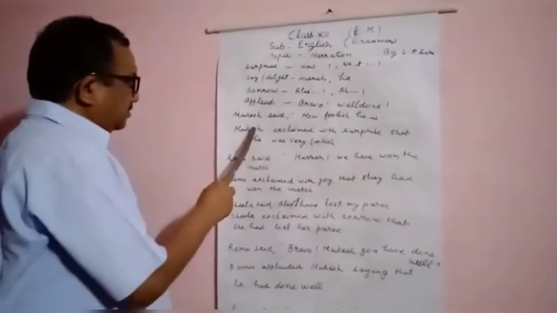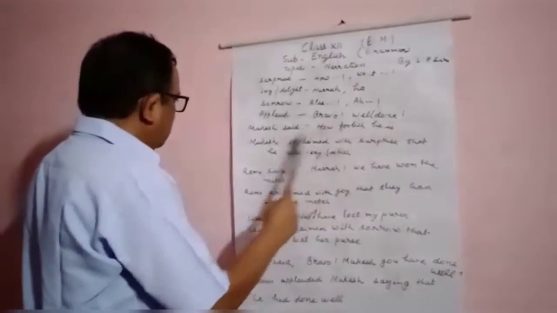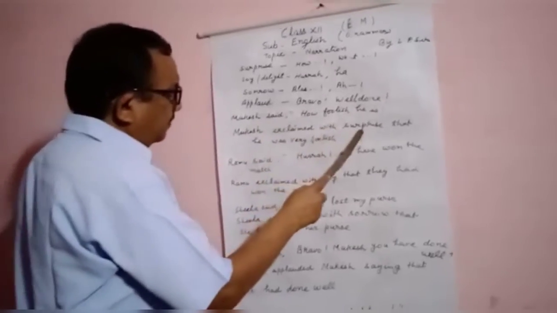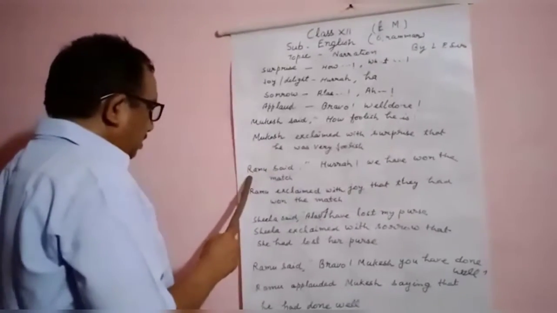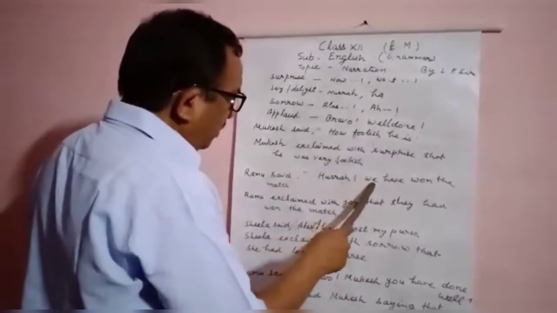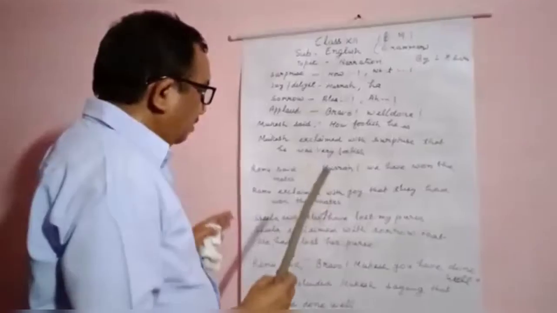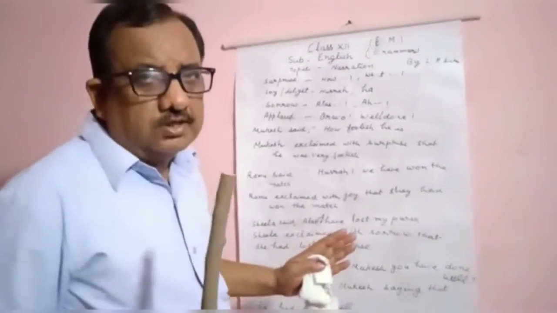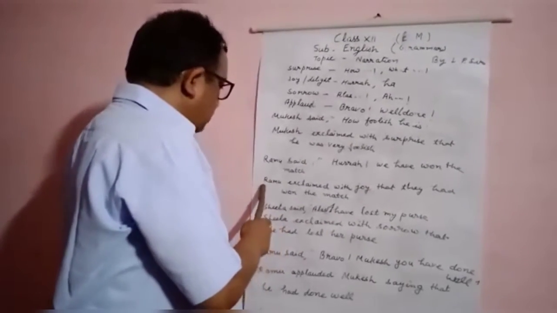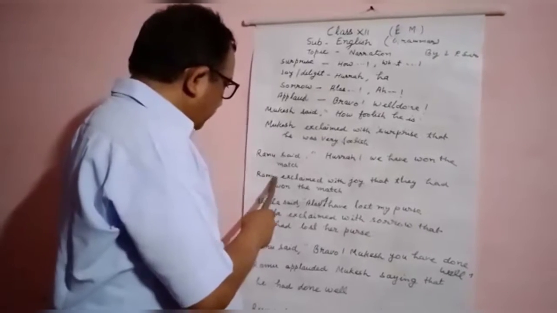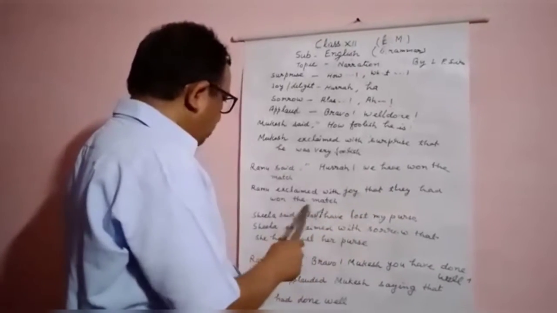So there is surprise because it is starting with how. A mark of exclamation is also given. So it will be: Mukesh exclaimed with surprise that he was very foolish. In the same way, Ramu said, "Hooray, we have won the match." So it is a matter of joy because winning or victory is the symbol of joy or delight. So we shall change it as: Ramu exclaimed with joy that they had won the match.